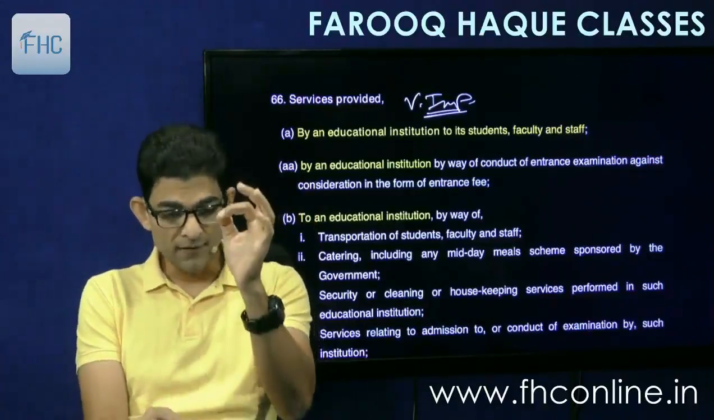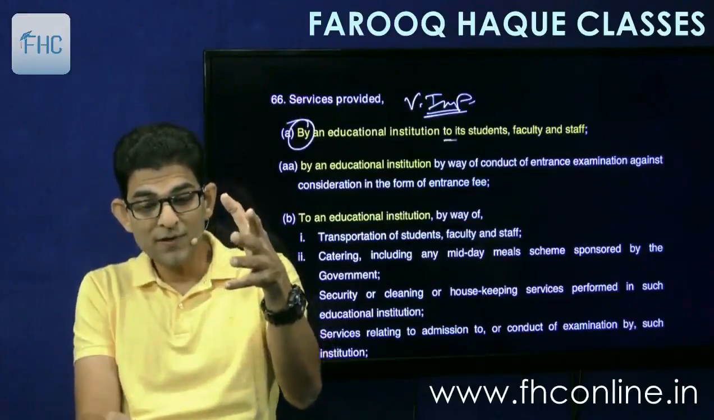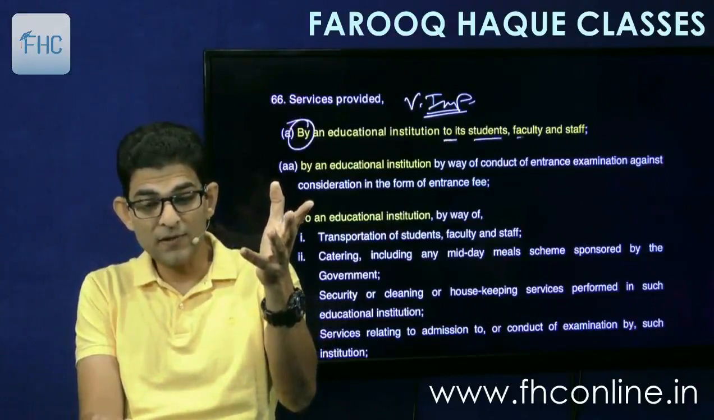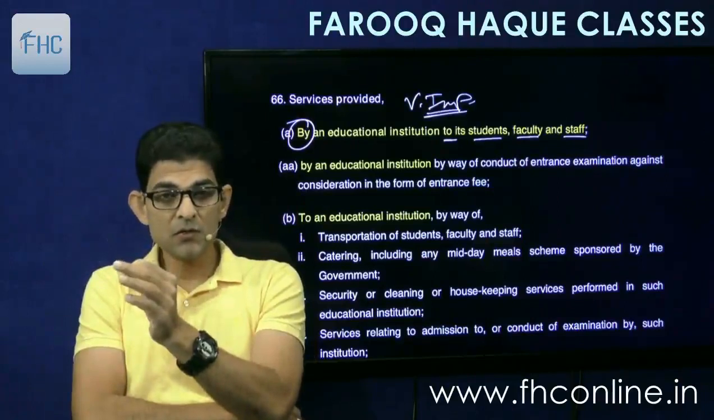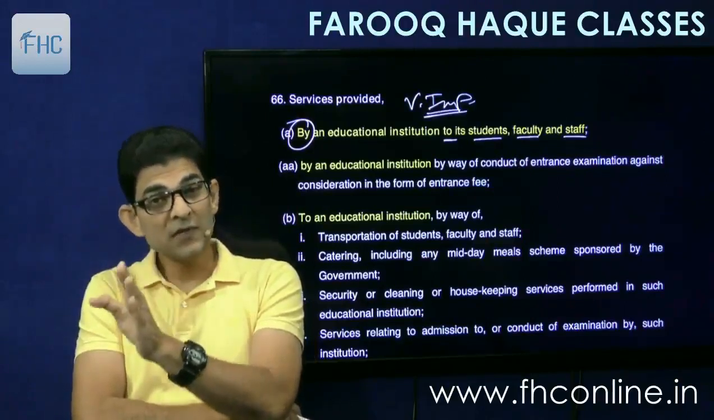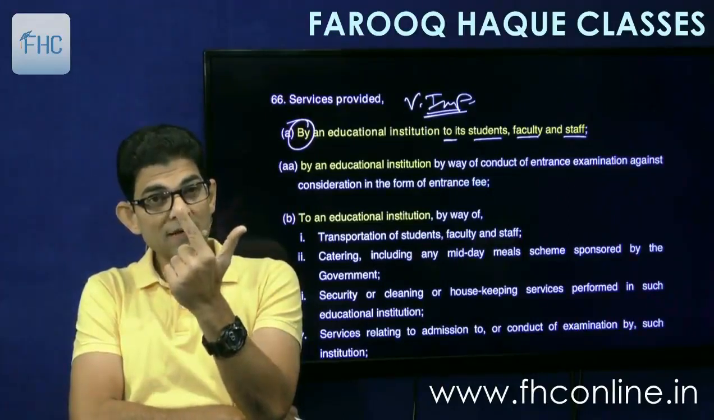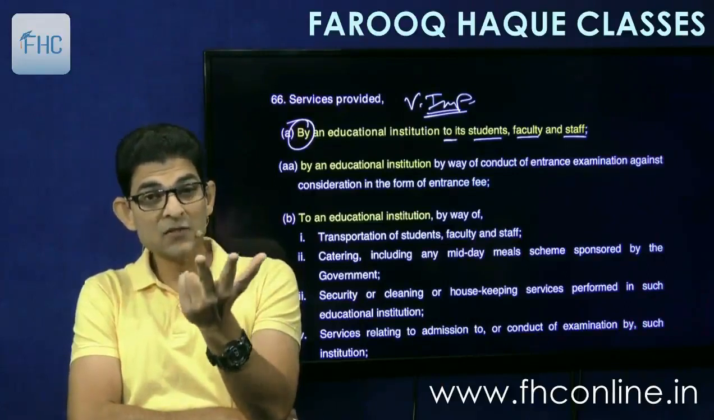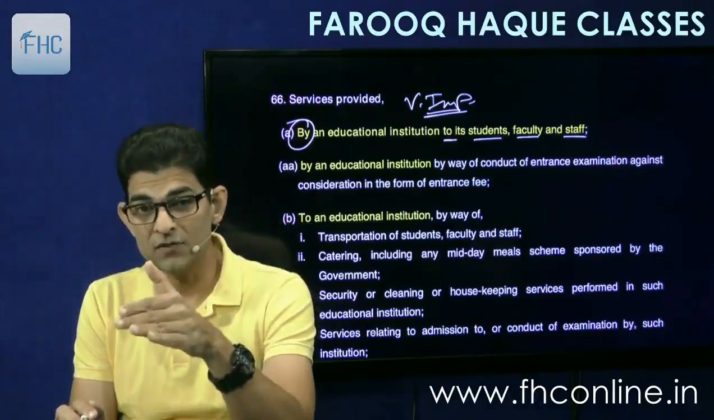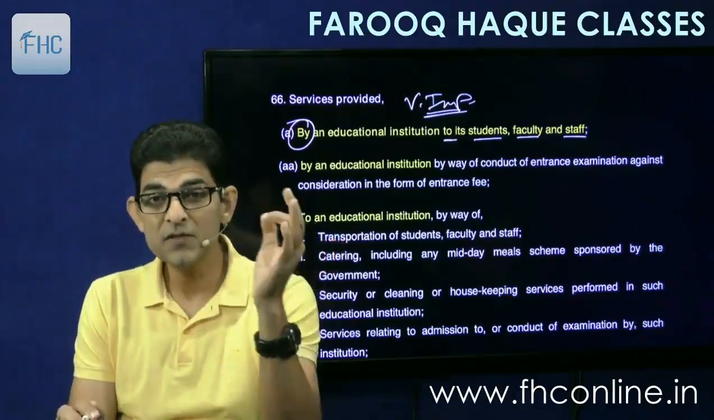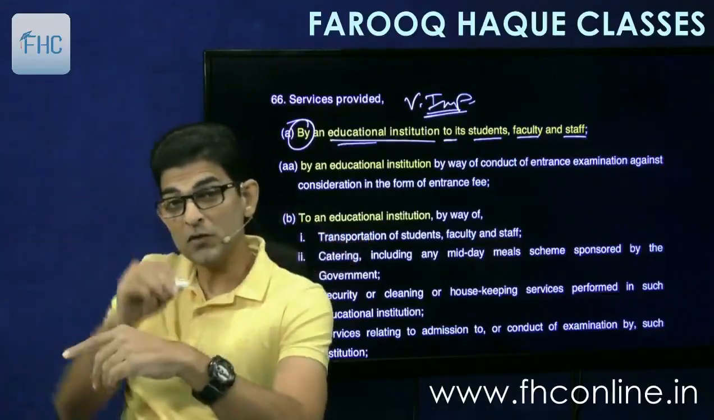So first point is by an educational institution to its students, faculty and staff. So who is the service provider? The educational institution. And who are the service receivers? Means the recipients, either the students or the faculty, the teachers who are working there, and the staff. Students, faculty and staff are the three people who are getting the service. And who is the person giving the service? The educational institution. So let us first see the definition of educational institution.